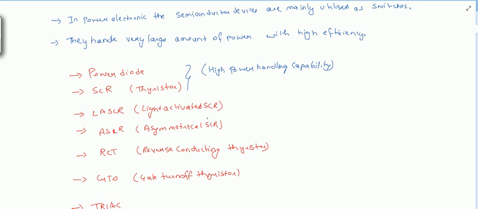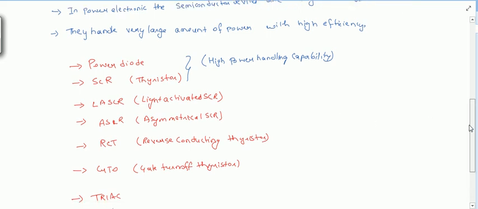The thyristor family, such as the light activated SCR and ASCR, have certain specialities, and we will talk about them in detail.